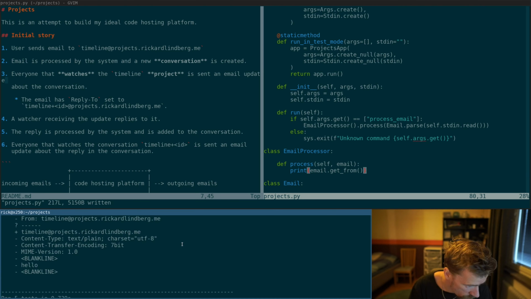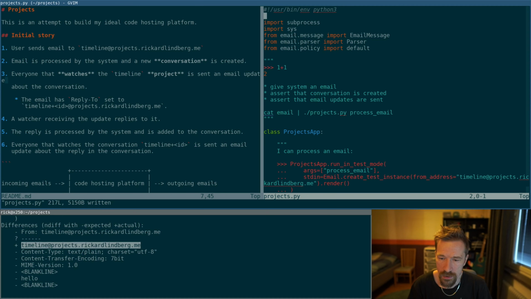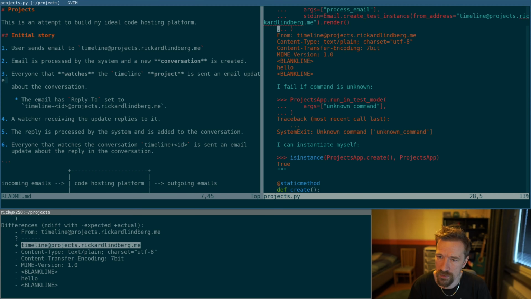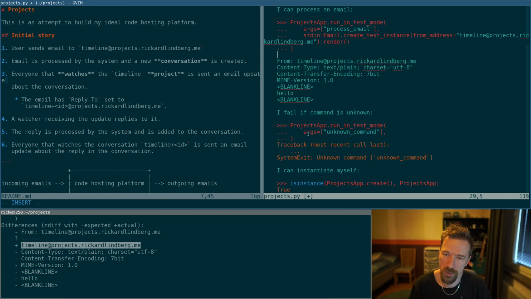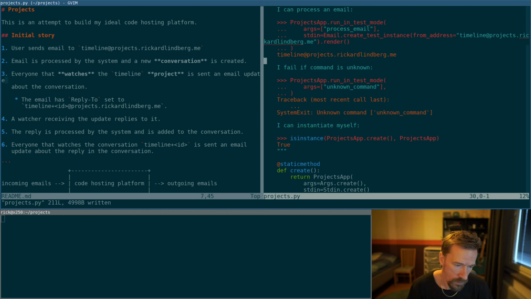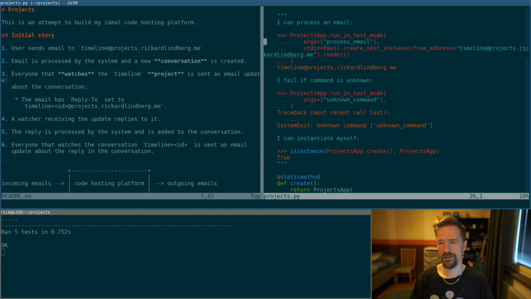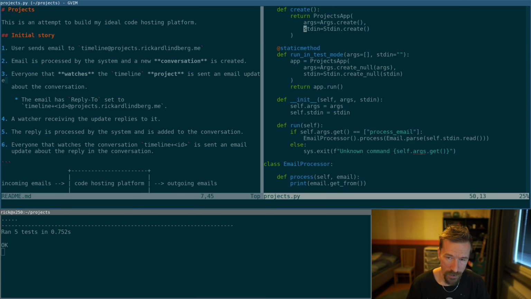So we should get this right here, yeah, in the main test. So instead of printing the email, we're printing just a from address. So what we have tested here now is that the projects app can actually parse email and pass it to the processor and let the processor do the job.